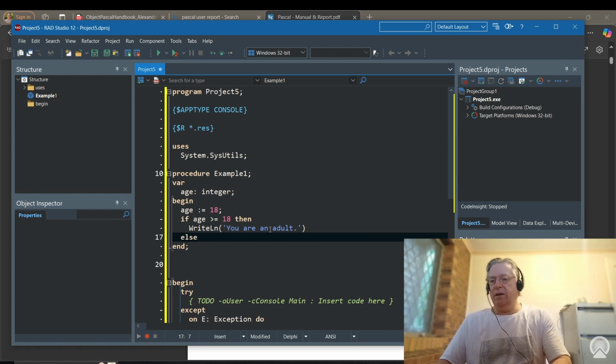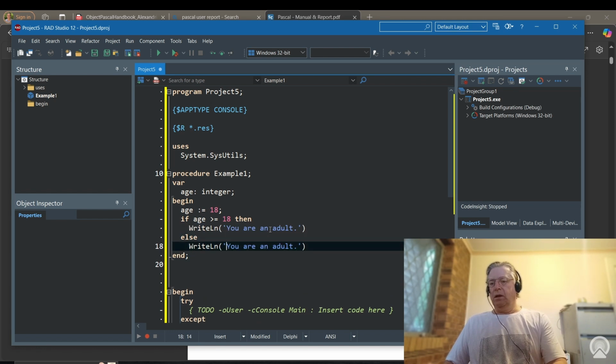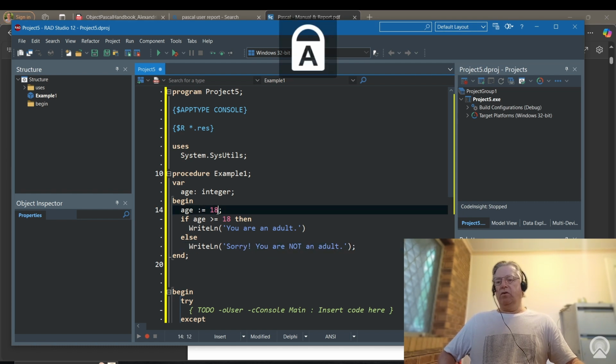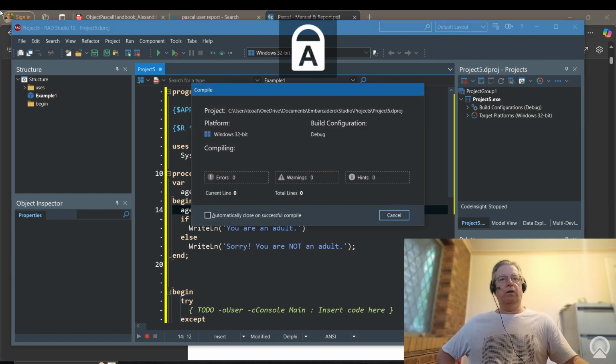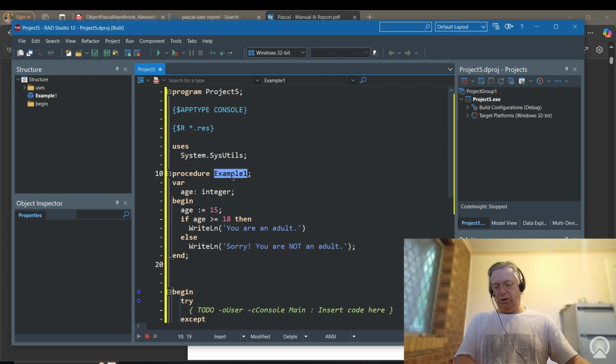Let's add that in right now. It will say, sorry, you are not an adult. If we were to run this program now, we're just going to change this to be 15. Oh, hang on, it went away too quickly and we're not even calling it. Let's try that again.